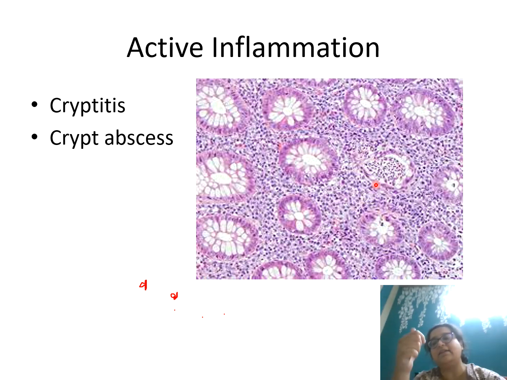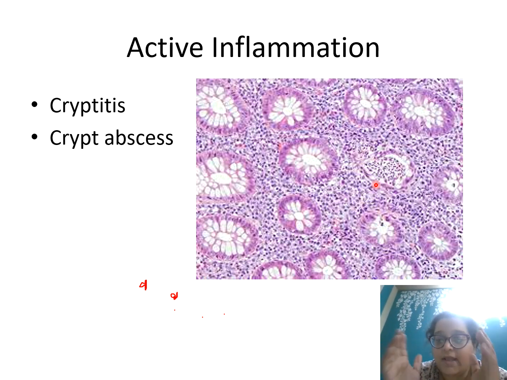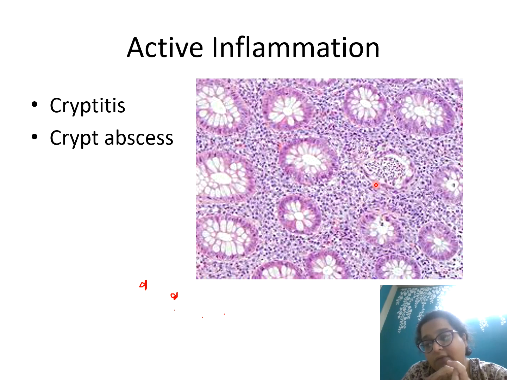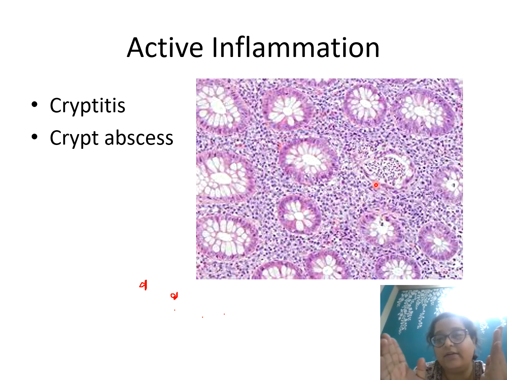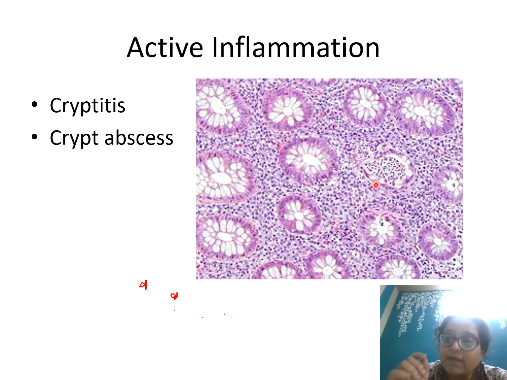Always remember, celiac disease and IBDs are not diagnosed only on histopathology. There is serology involved and endoscopy involved in celiac, and then there's endoscopy and radiology involved in IBDs. So do not think that the whole burden lies on you, those who are just looking at it for diagnostic purposes. But you will need to favor something for the clinician for them to further work up.